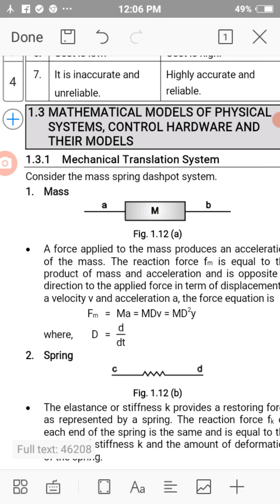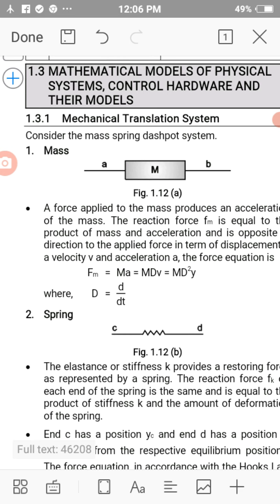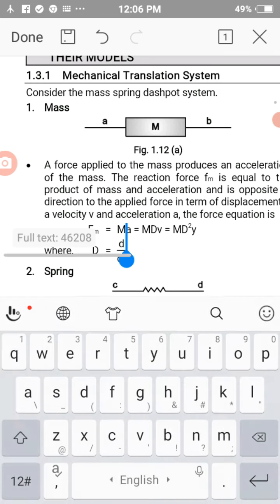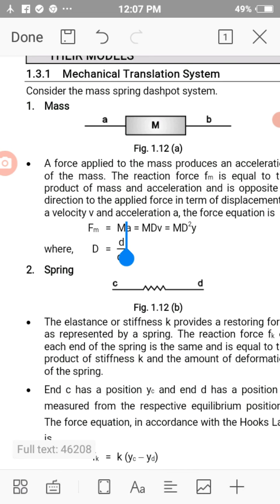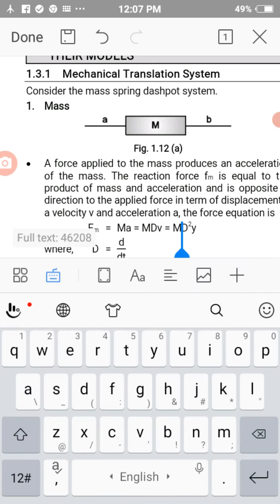First one is mass. Do you know that mass is a mechanical system? Force is equal to mass into acceleration. This shows that force is nothing but mass into acceleration. This is the very basic fundamental of mass, where acceleration is nothing but rate of change of velocity. That's why mass into dv by dt is equal to force, which is nothing but mass into